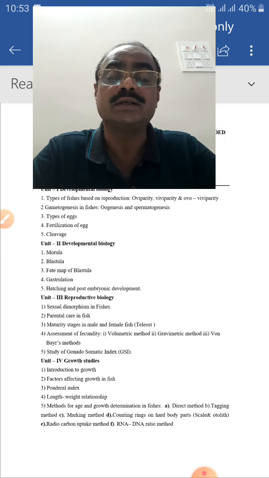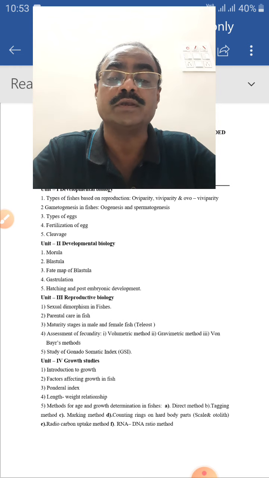The growth or age of pond fishes can be determined easily in stagnant or pond water, but it is very difficult to determine in running water or sea waters.